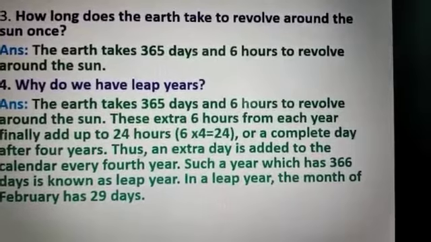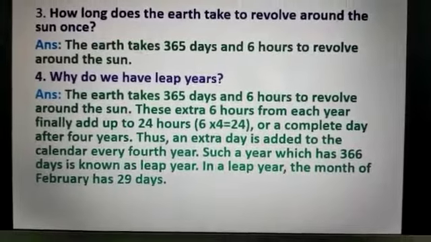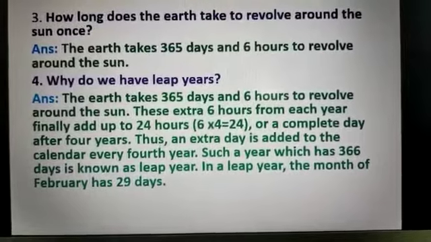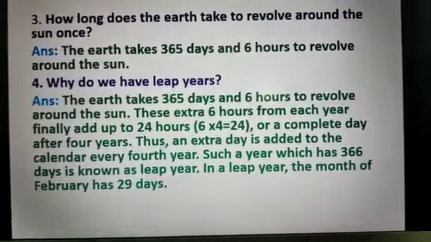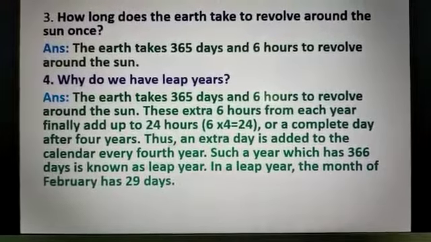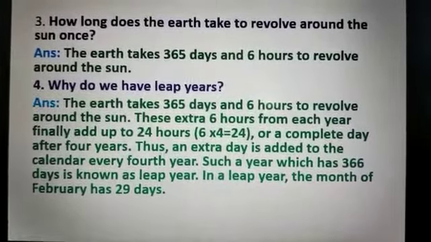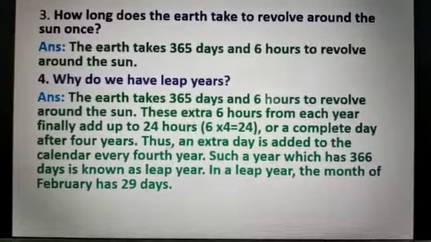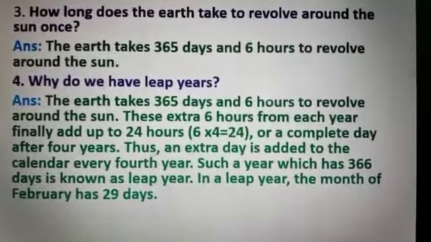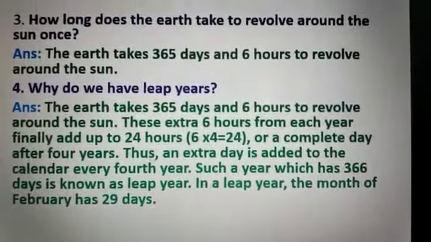Once again, I am reading this answer. Why do we have leap years? Answer: the Earth takes 365 days and 6 hours to revolve around the Sun. These extra 6 hours from each year finally add up to 24 hours. That means 6 into 4 is equal to 24, or a complete day after 4 years. Thus, an extra day is added to the calendar every 4th year. Such a year which has 366 days is known as a leap year. In a leap year, the month of February has 29 days.